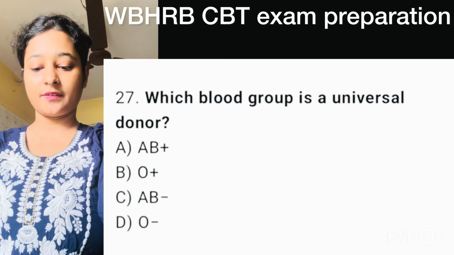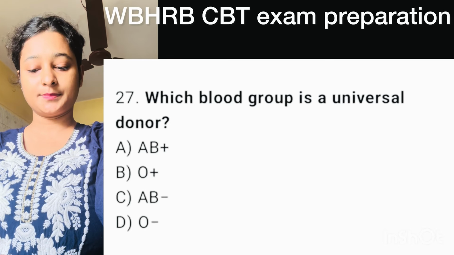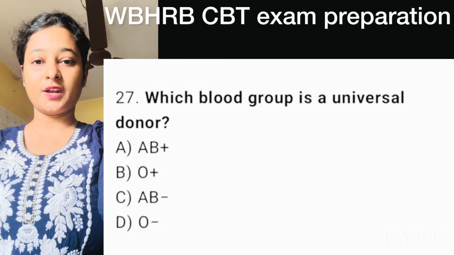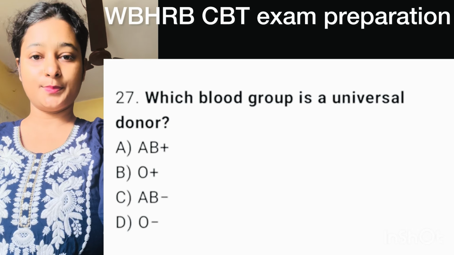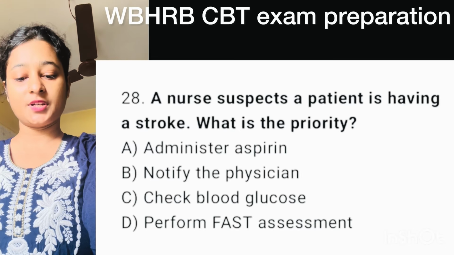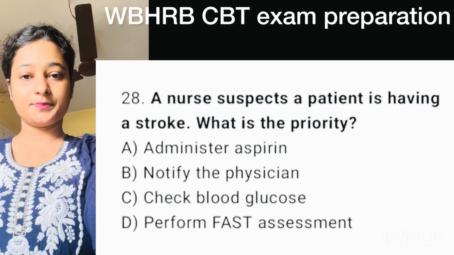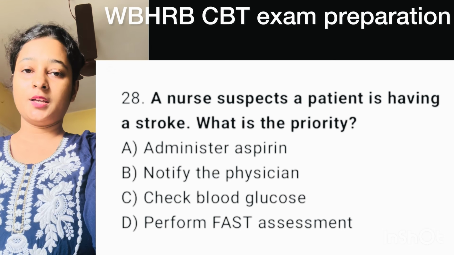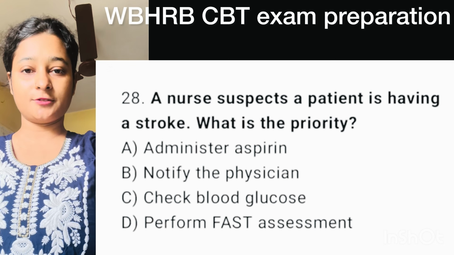Question number 27. Which blood group is a universal donor? This is a very easy question. Here right option is option D, O negative. Question number 28. A nurse suspects a patient is having a stroke. What is the priority? Here right option is option D, perform fast assessment.